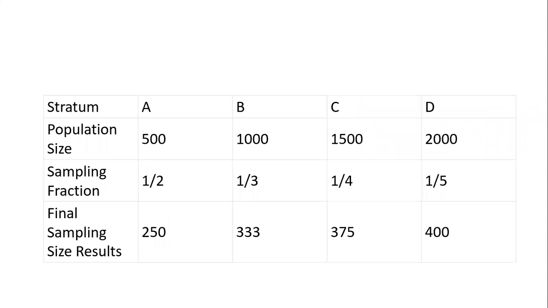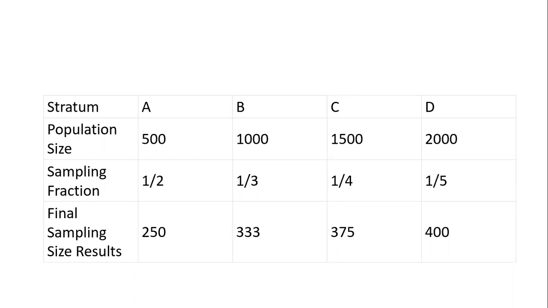So if you see here A, B, C, the same example: 500, 1000, 1500, 2000. For A we are going for 1 by 2, but for B we are going for 1 by 3, for C 1 by 4, and for D 1 by 5. This is a differentiated fraction we are allotting for each stratum or each group A, B, C, D. Okay, that is the strata.